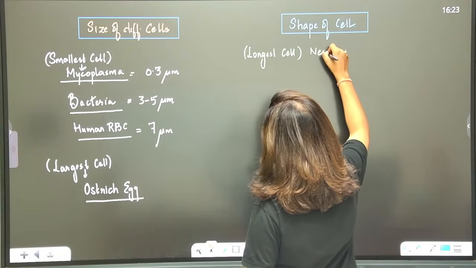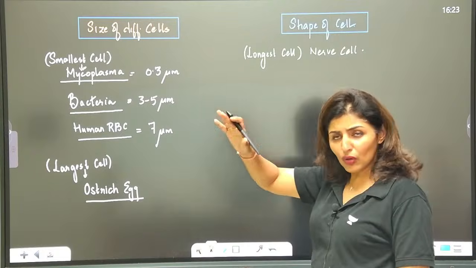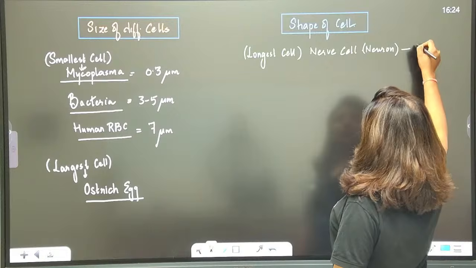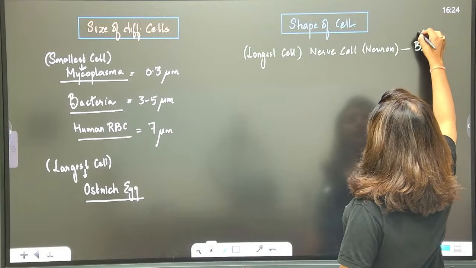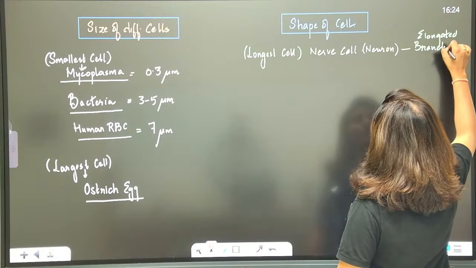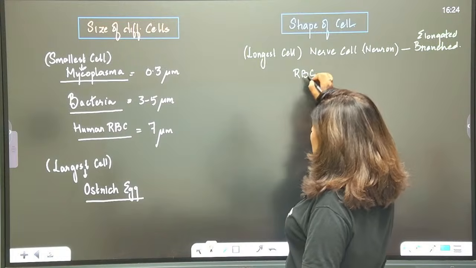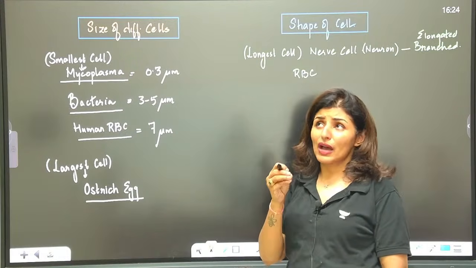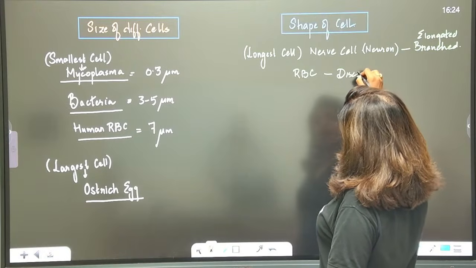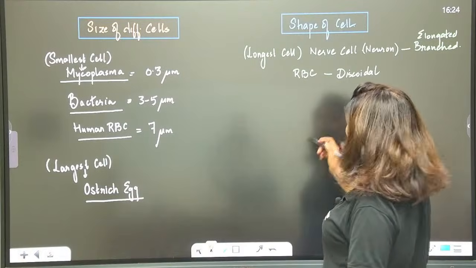Now, a nerve cell is highly branched and it can go up to 1 meter of length. Not all are, but a nerve cell or neuron can go up to a meter, and it is branched and elongated. Is that clear? Then if we talk about RBC, it has to be very small and has to have a shape with large surface area. So it is discoidal.